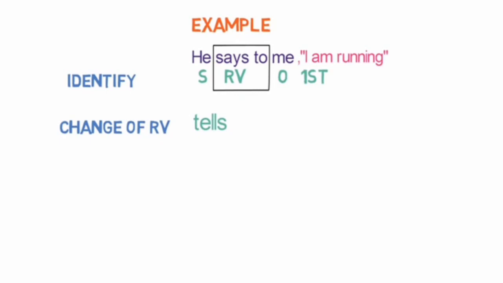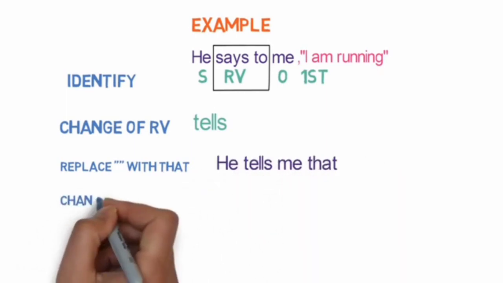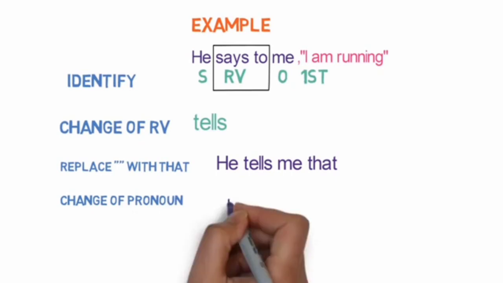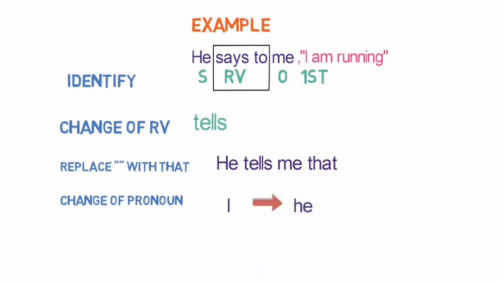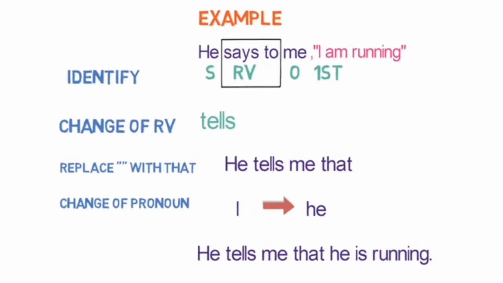The third step is replace inverted comma with that. So the sentence will become like this: He tells me that. Fourth step is change of pronoun. Here I will be converted to he. Now fifth and sixth step will be eliminated as reporting verb is in present tense. The final sentence in the indirect speech is he tells me that he is running. I hope now you would have understood how to convert a direct speech to indirect speech. That's all in this lesson.